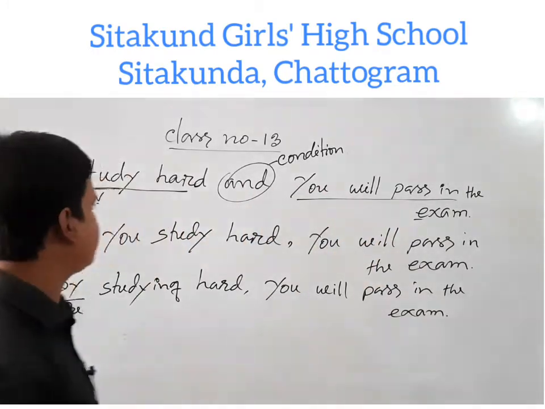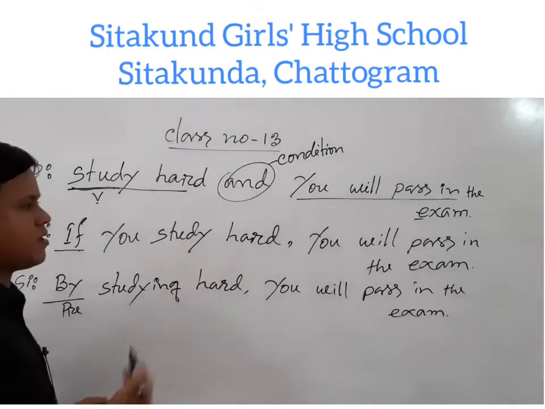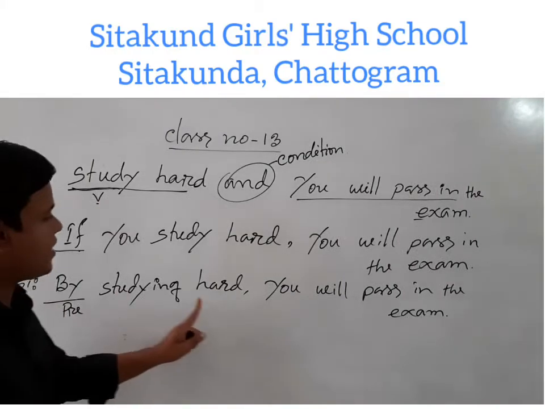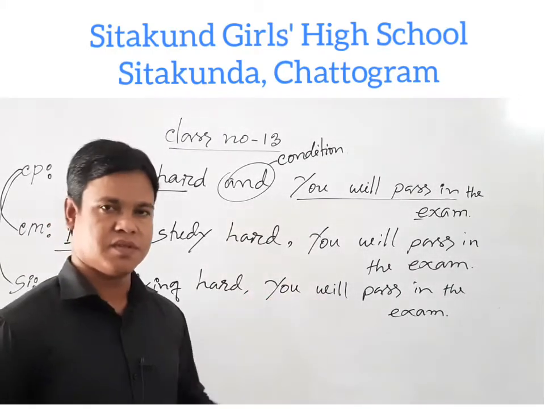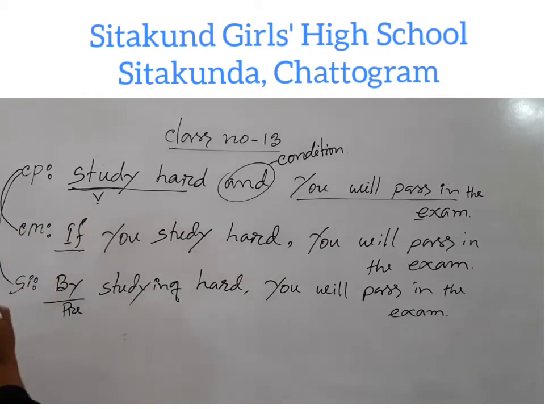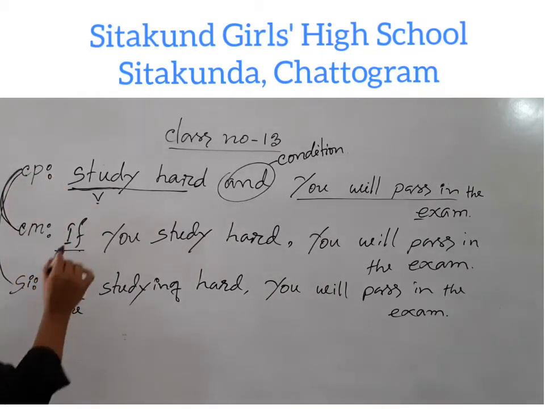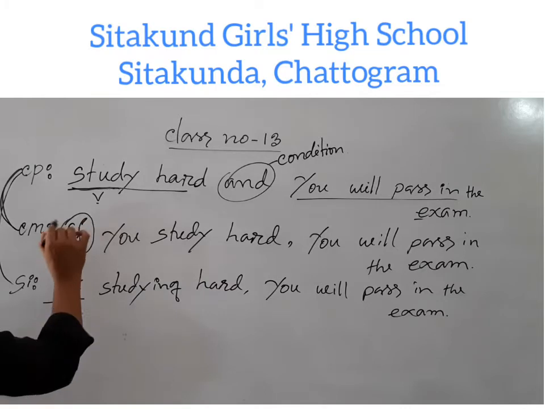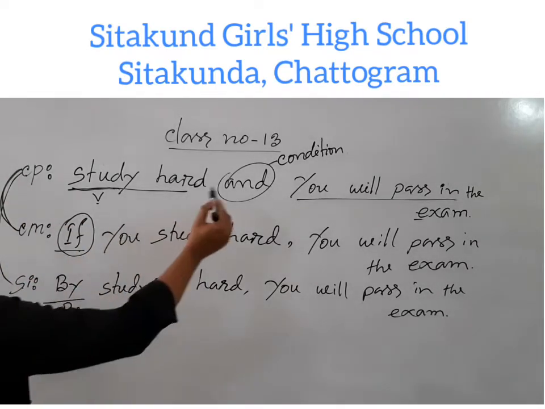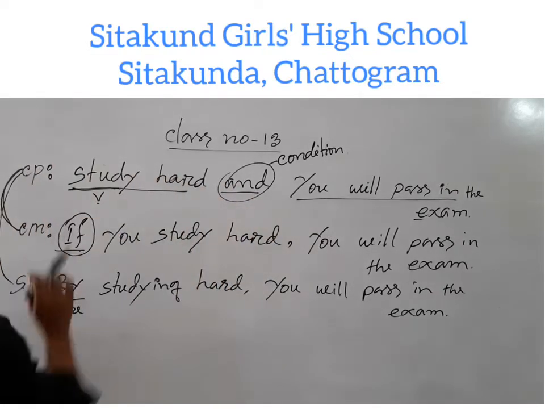Study hard and you will pass in the exam. This is a compound sentence. If you study hard, you will pass in the exam. This is a complex sentence. By studying hard, you will pass in the exam. This is a simple sentence. Compound to complex, compound to simple. Complex to compound, that means if the complex sentence starts with if, then we have to use and in the compound sentence.